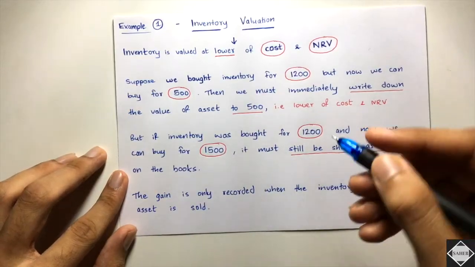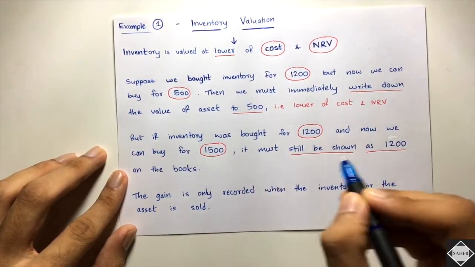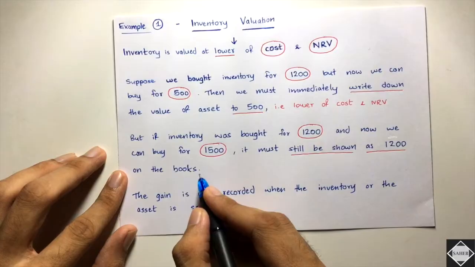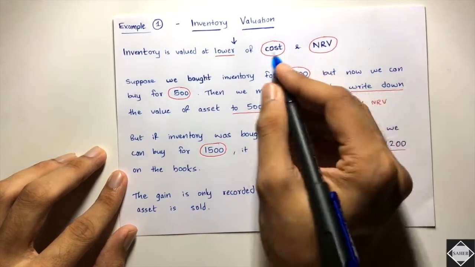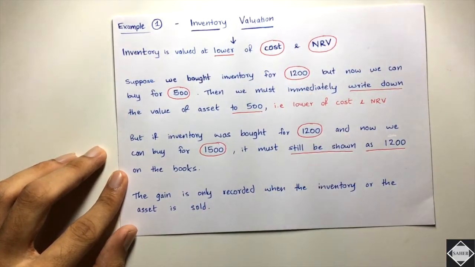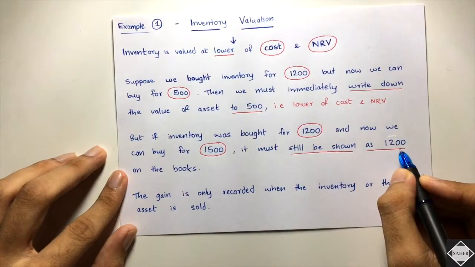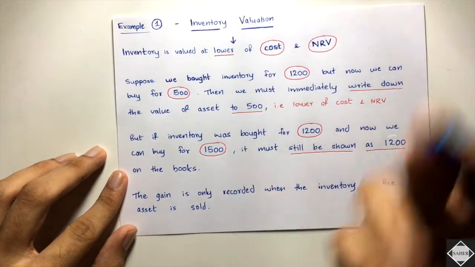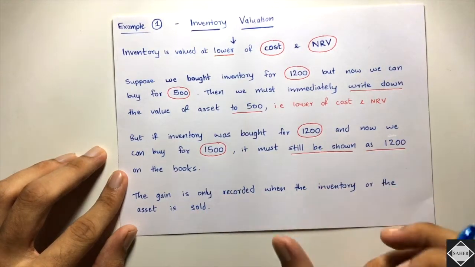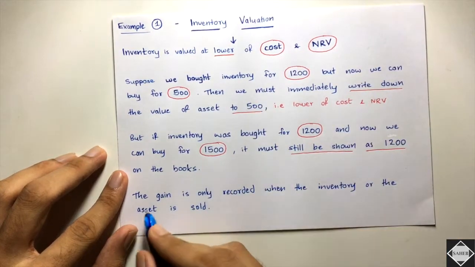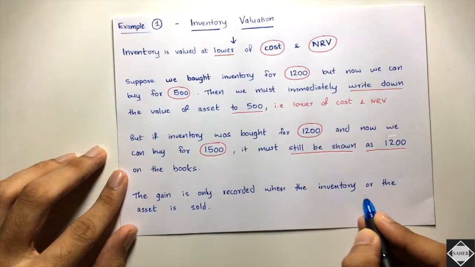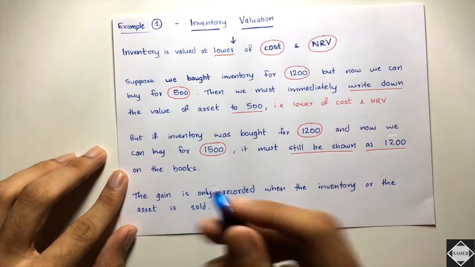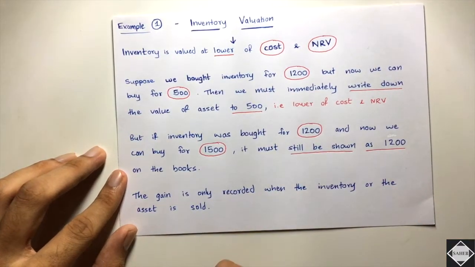But still, in the books of account, it must still be shown as 1,200 on the books only. Lower of cost and NRV. We will show the inventory at 1,200 only. We will not increase it to 1,500. When we sell it, then only that gain will be recorded, that profit of 300. The gain is only recorded when the inventory is sold. Fine. This is the thing.